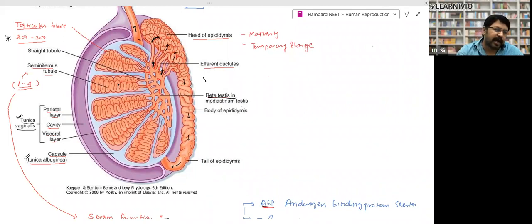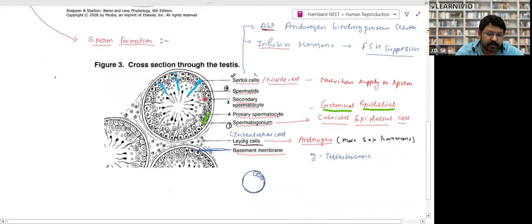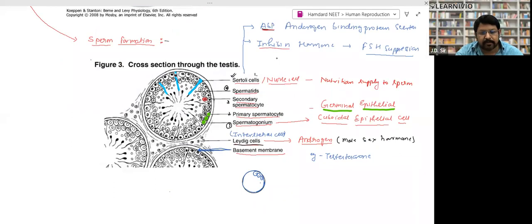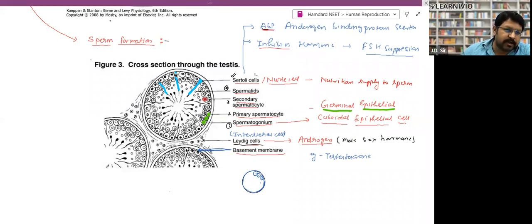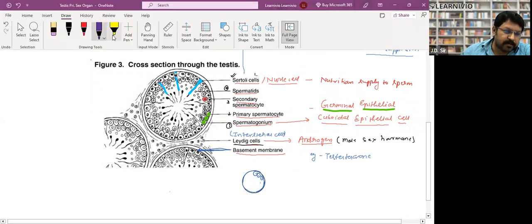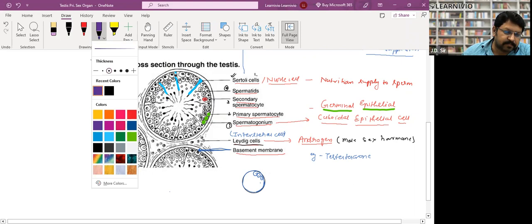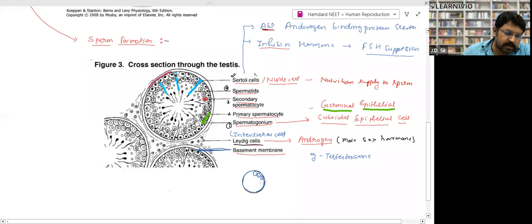Now here this arrow shows that I have enlarged the diagram of the testis. This is very important, right? This diagram. You have to take the screenshot and you have to remember each and everything which is written in this diagram. It's very important. Now you can see this structure. This complete structure.